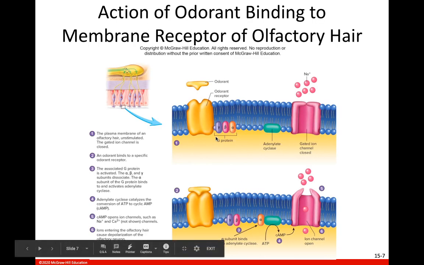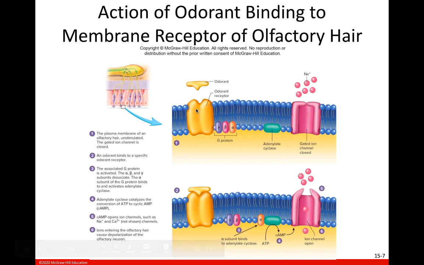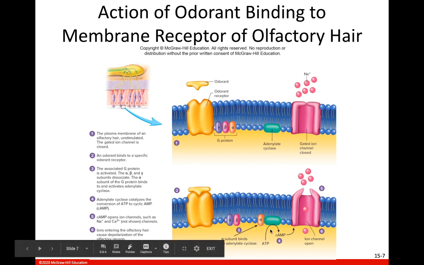Okay, this is showing you the G protein mechanism. Here we have an odorant molecule binding to a receptor on those olfactory hairs, the membrane of those cilia. What this does is activate this G protein mechanism. This alpha subunit of the G protein will go over here to this adenylate cyclase, as you can see here, and it activates it and forms cAMP. It uses ATP to form cAMP, and then the cAMP goes over here.